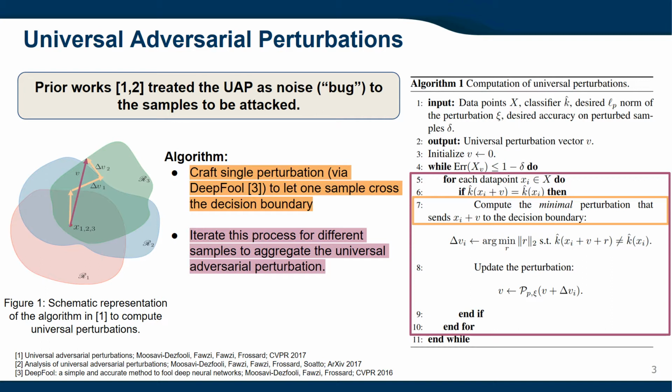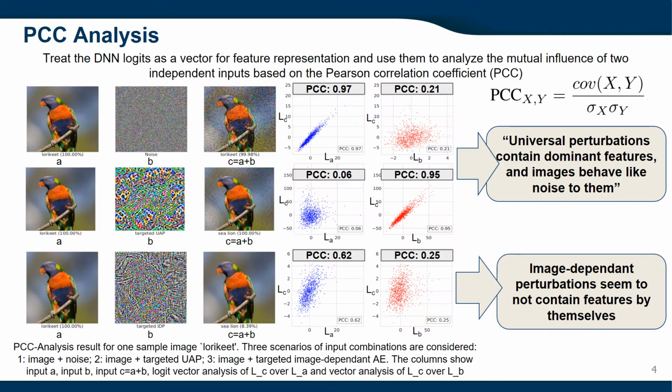Most UAP generation methods make use of this algorithm, treating the final universal perturbation as noise to the sample to be attacked. In this work, we propose that universal adversarial perturbations are features, not bugs. Specifically, they contain semantic features of a certain class, while the images behave like noise to them. We treat the DNN logits as a vector for feature representation and exploit them to analyze the mutual influence of two independent inputs using the Pearson Correlation Coefficient.